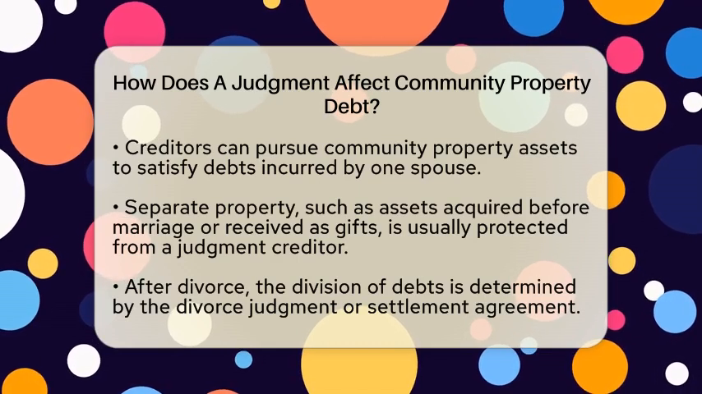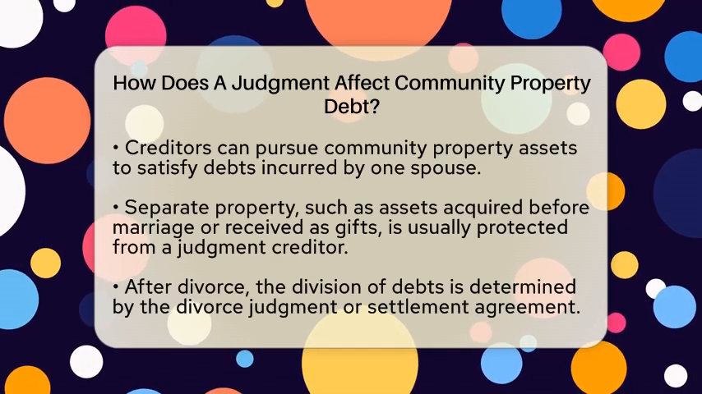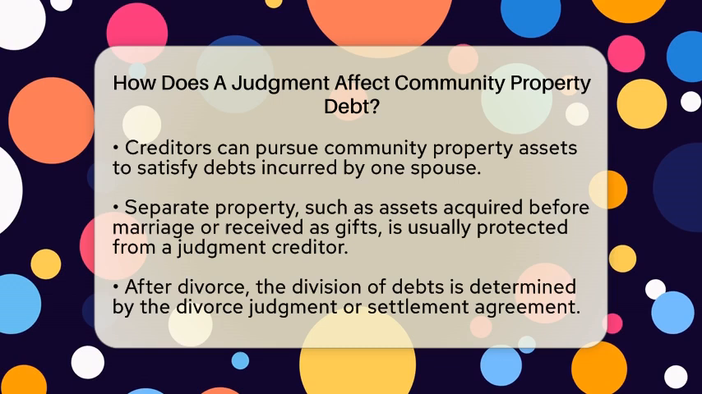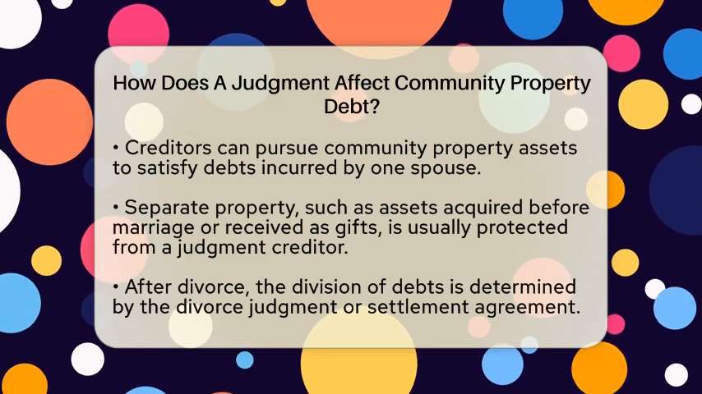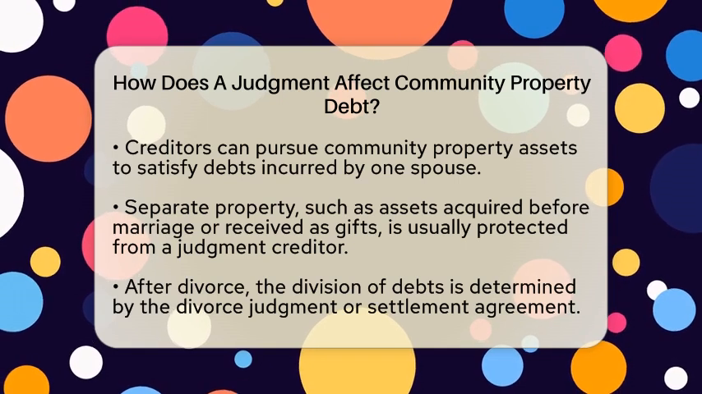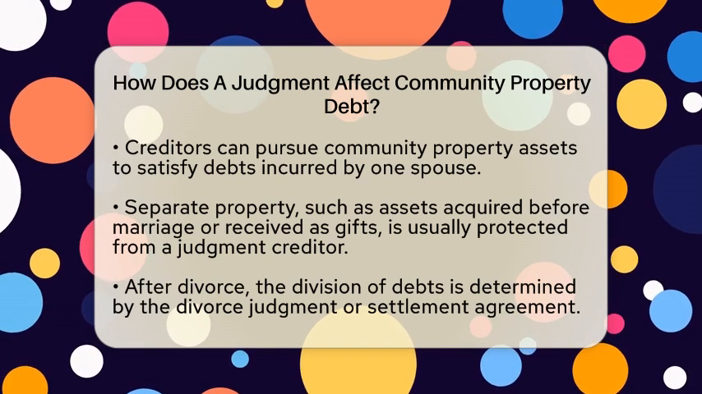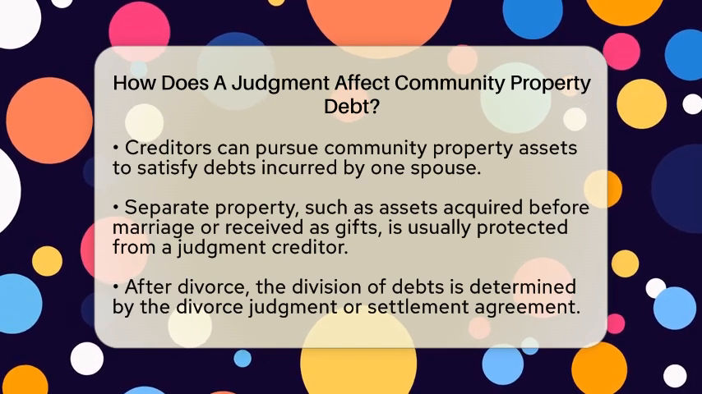On the flip side, separate property owned individually by one spouse is generally protected from a judgment creditor of the other spouse. Separate property includes assets acquired before the marriage or those received as gifts or inheritances during the marriage. These assets are not subject to community debts.